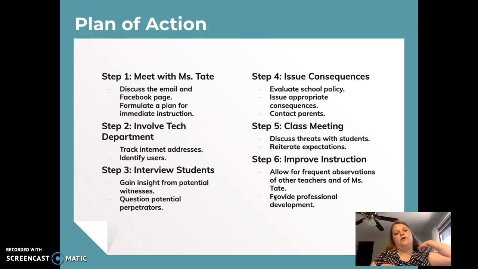Step 2 is to involve the tech department. I'll confiscate her computer and also send it up to the tech department so they can investigate the links. Hopefully they'll be able to identify the users, and we can get their computers as well to see if we can check their browser history.